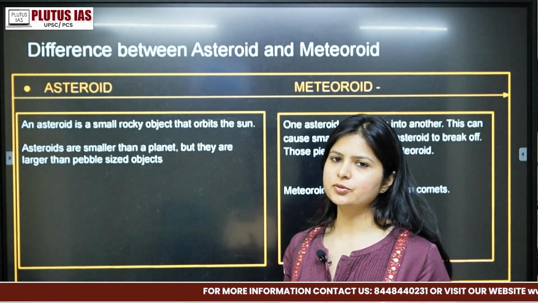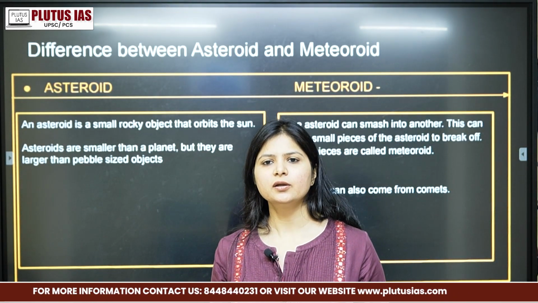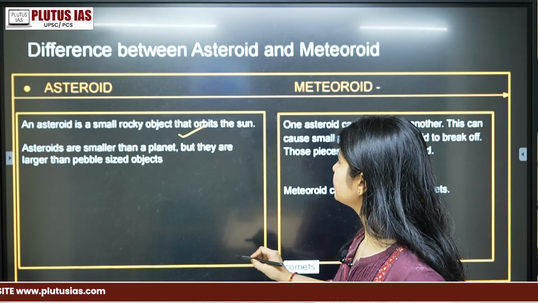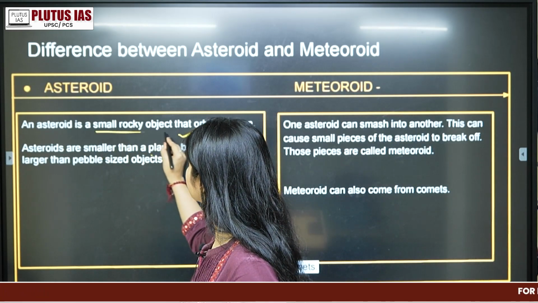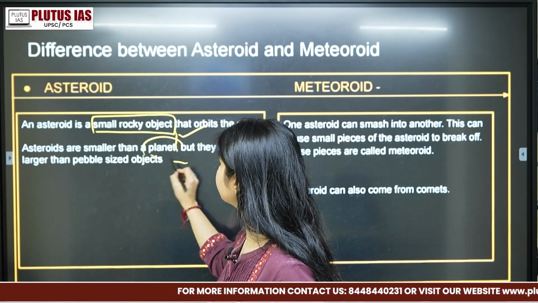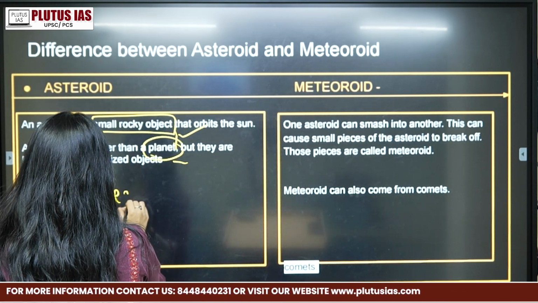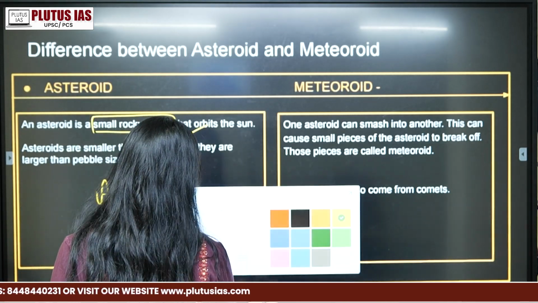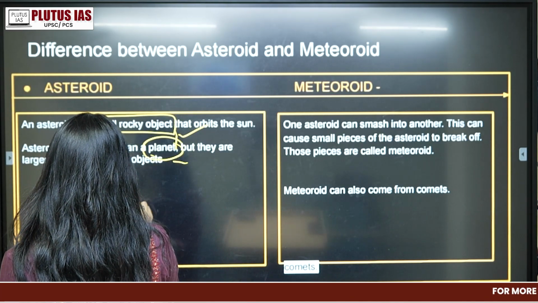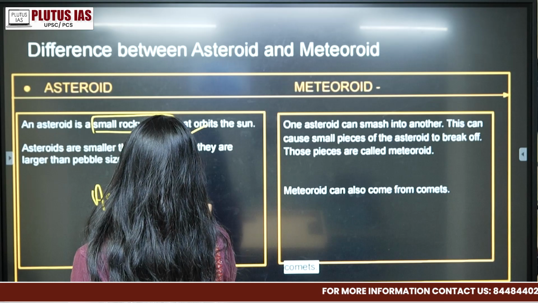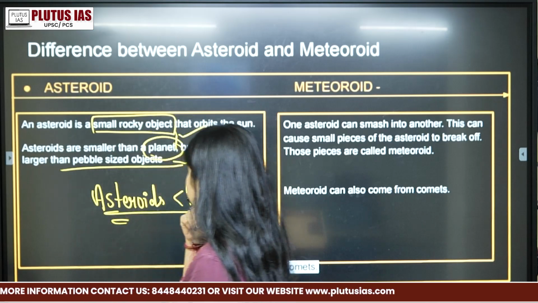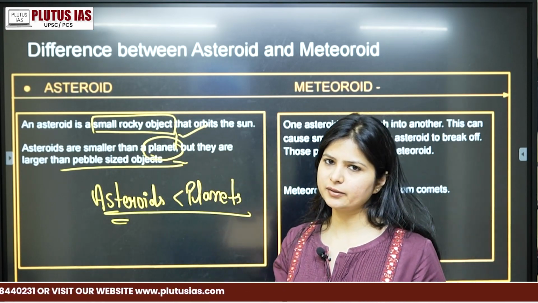I've already told you that asteroids and meteoroids are very, very important. So we'll have a quick discussion on the differences between both. So what is an asteroid? It is a small rocky object that orbits the sun. Rocky, underline the word rocky, small rocky objects that surround the sun. Asteroids are smaller than the planets, always remember, but they are larger than what? Pebble-size objects. They are not too small, but obviously they are smaller than the planets.